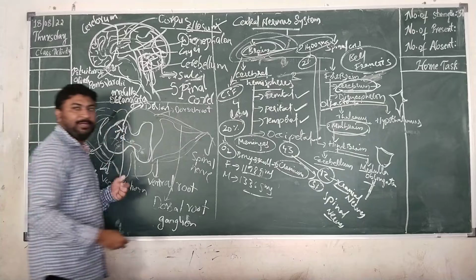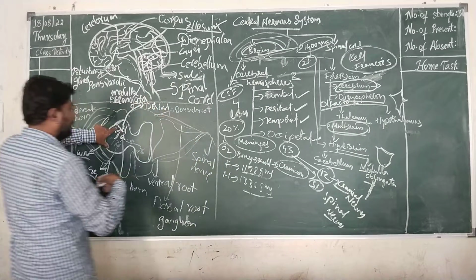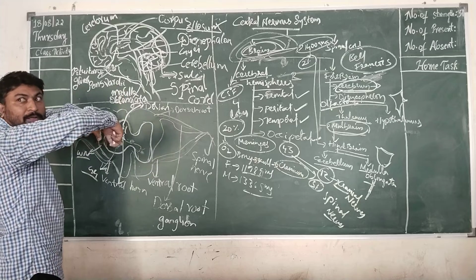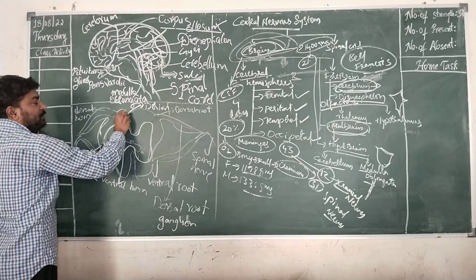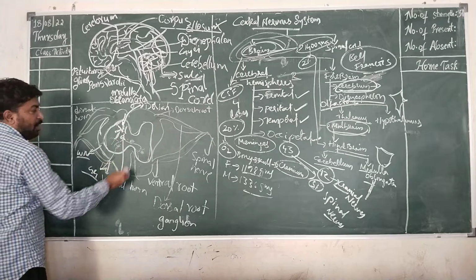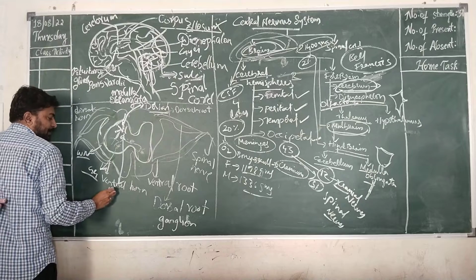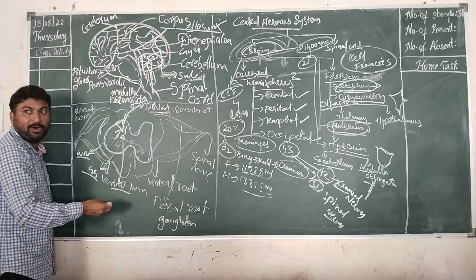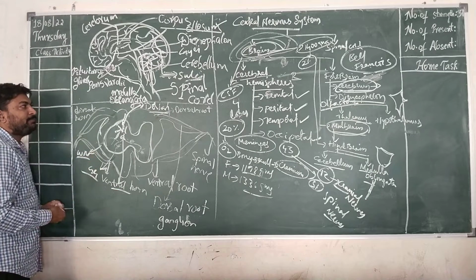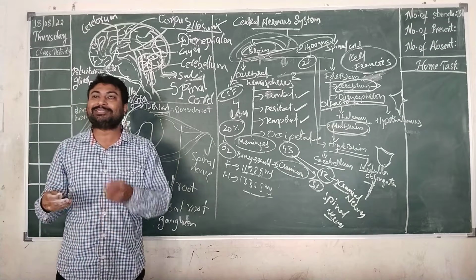This is the dorsal side and this is the ventral side. This is the transverse section of your spinal cord. The horns which are present on the dorsal side are called dorsal horns, and the horns which are present on the ventral side are called ventral horns. They clearly observed that dorsal horns are acting as sensory nerves.